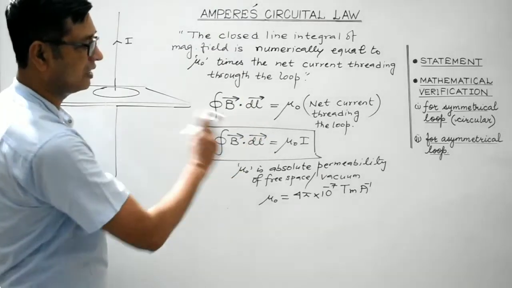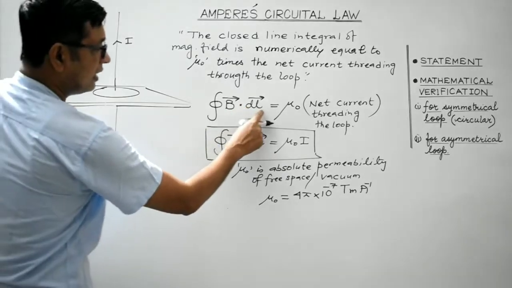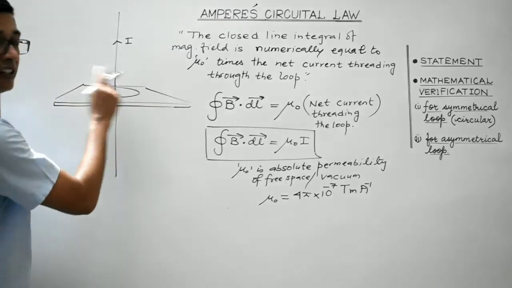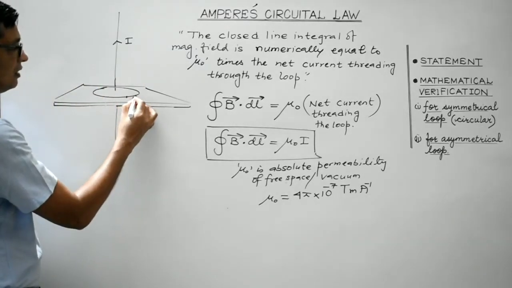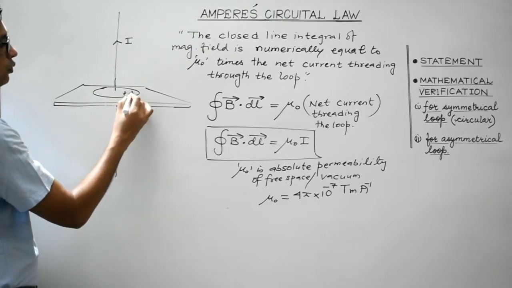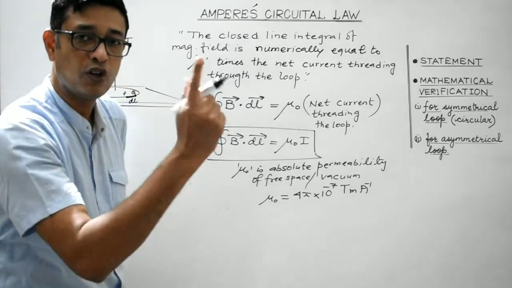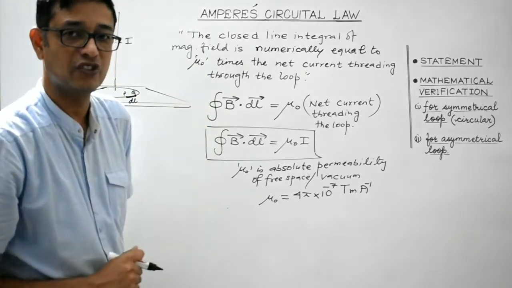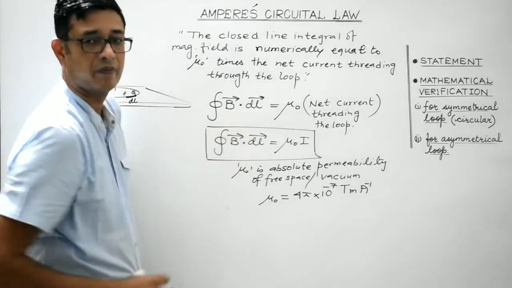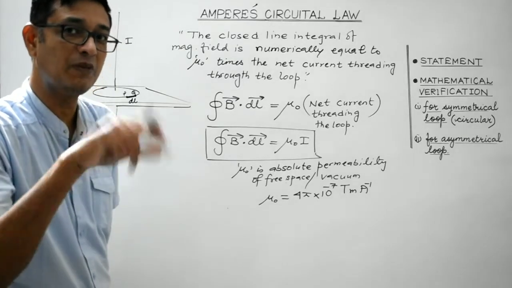So this is the statement, and here I would like to mention some very important aspect. dl is the small elementary portion of the loop under consideration. This is dl. Suppose this is a small elementary portion, this is dl, p to q. So dl is the small elementary portion of the imaginary loop under consideration, right? And students, remember, this elementary portion, wherever possible, is to be measured along the direction of the magnetic field.